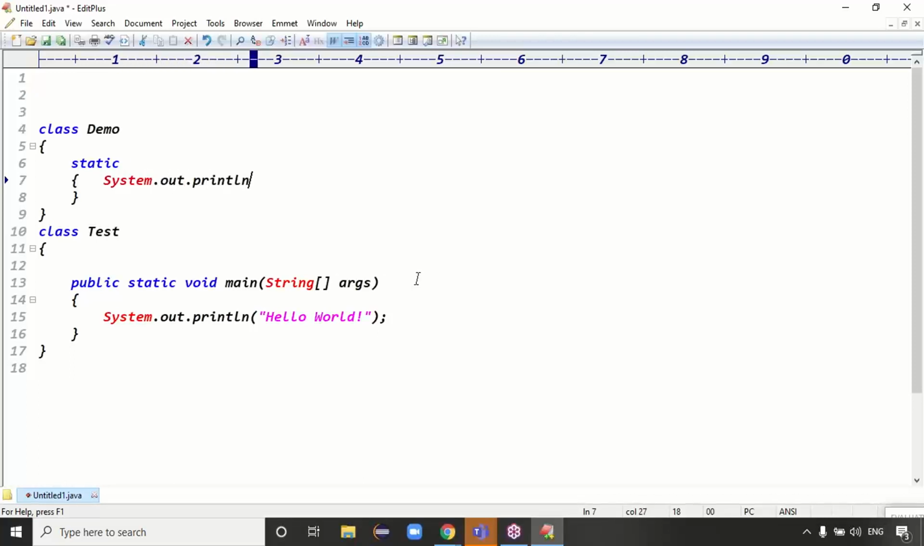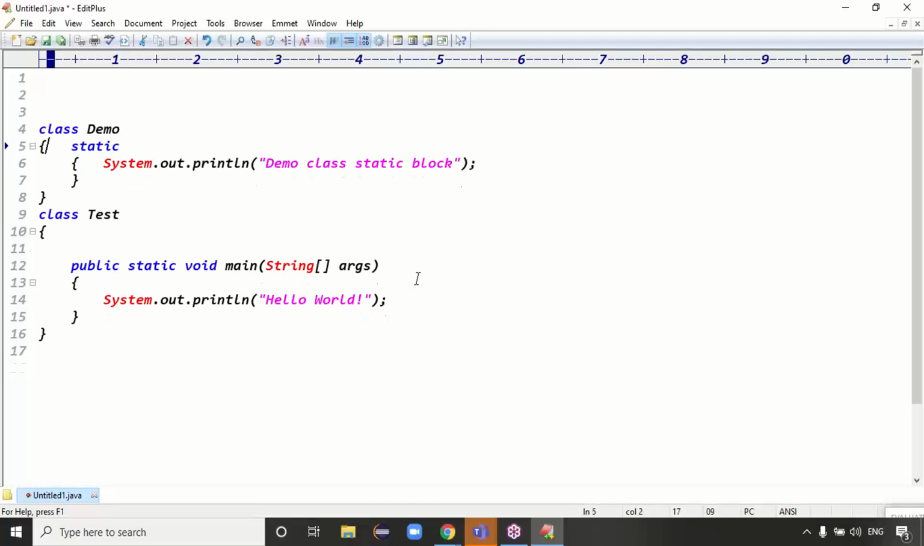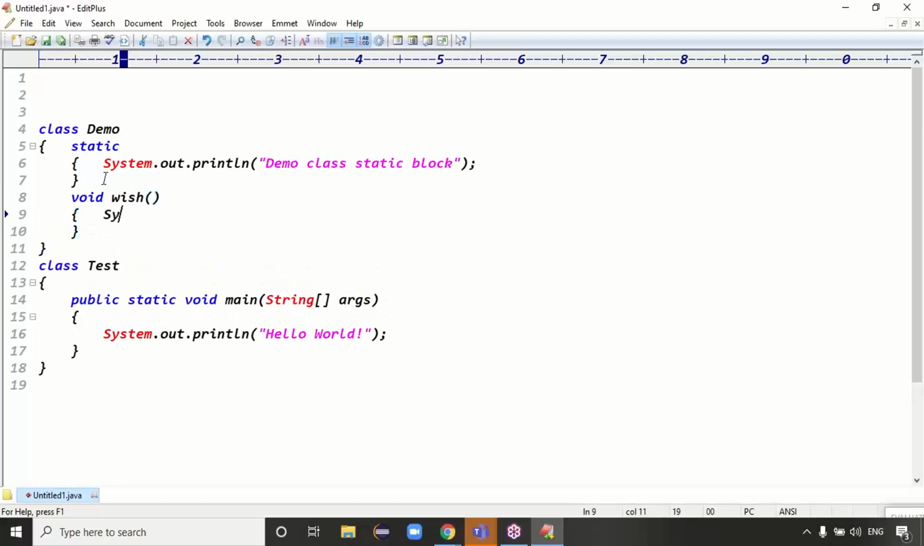Then you can write a message like System.out.println. Simply write: this is Demo class static block, right? Like class Demo, I declared this Demo class static block here. And the Demo class contains one method, void wish method.